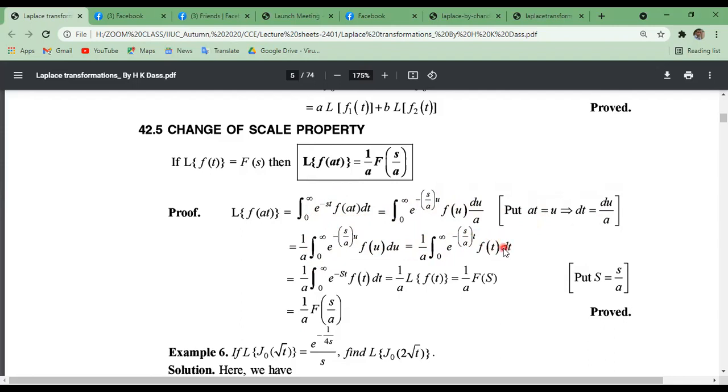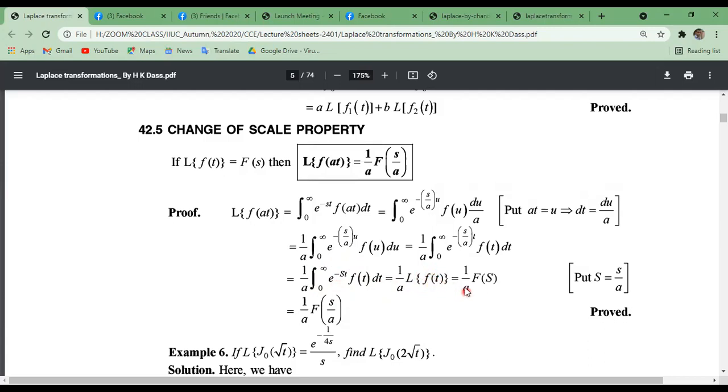Now taking s by a equals capital S, we can write 1 by a times the integral from 0 to infinity of e to the power minus St f of t dt. According to the definition of Laplace transformation, this is the Laplace transformation of f of t. The parameter may be anyone, small s or capital S, but we define it with the same function f of t.